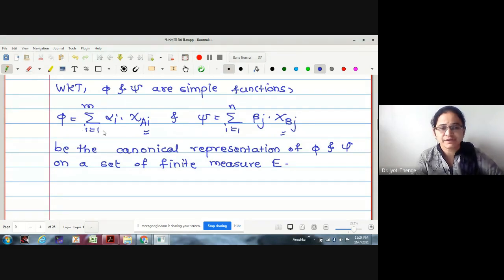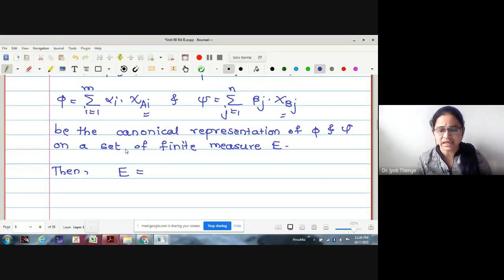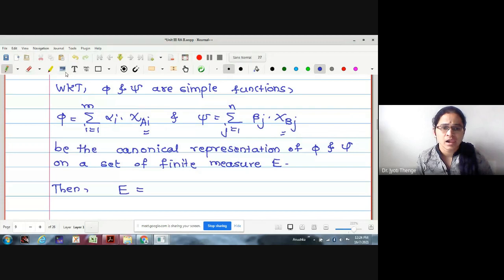Correct? Because if I write a phi plus b psi directly, what will we get? a alpha i chi A i plus b beta j chi B j. And it will be difficult for us to proceed because these have different parameters. Therefore, instead of having two different sums on two different parameters, we will try to make it one. And for that, we write the set E as the union. Okay, what is E we have written? What will be E for the function phi?